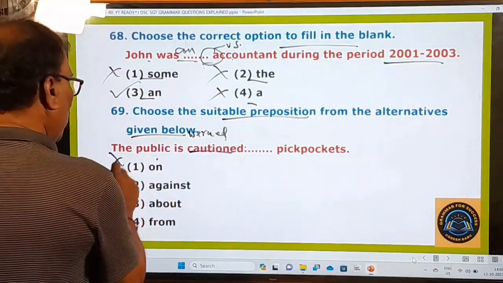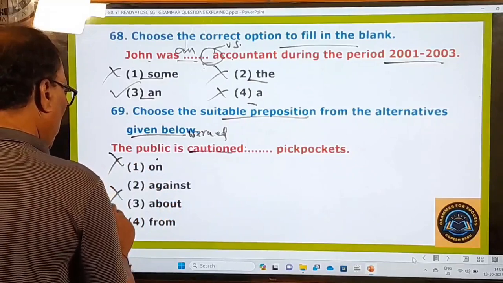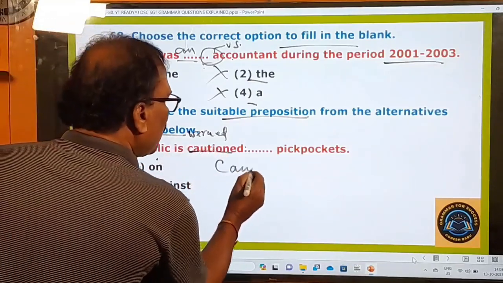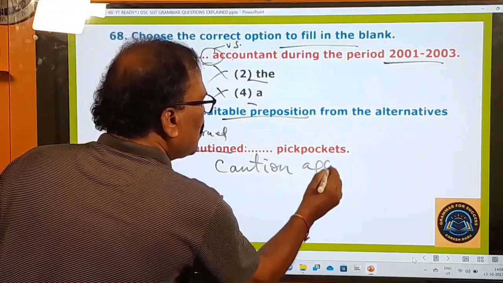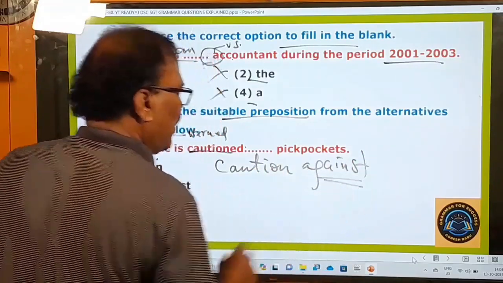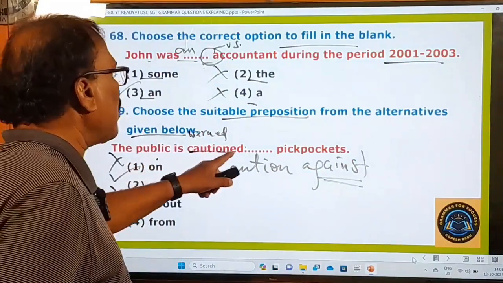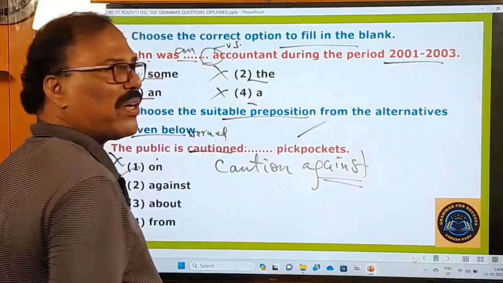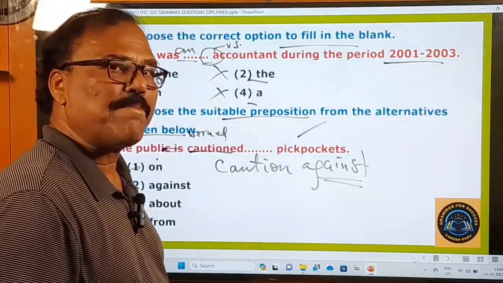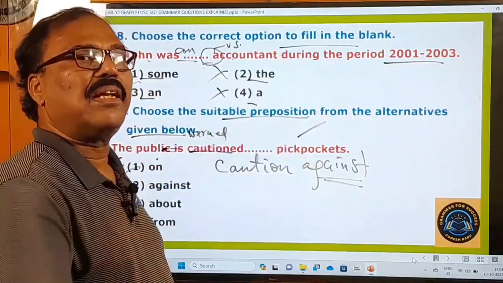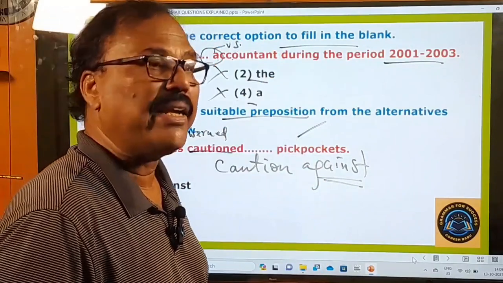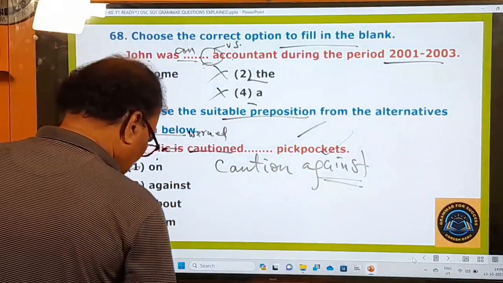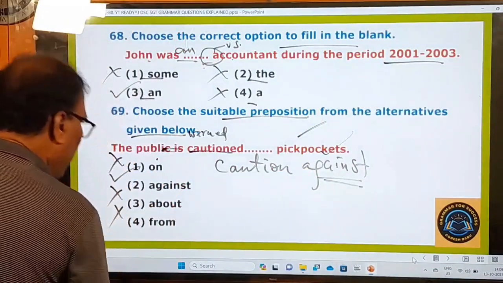On, no. About, no. For, from, no. Only against is used. Remember, after caution we have to use the preposition against only. The public is cautioned against the pickpockets. Pickpockets mean jeebu dongalu. The Prime Minister Modi cautioned all the Indians living in Israel against coming out of their house. So this is the only preposition. All others are wrong answers, and this is the right option. Right, now let's go to the next question.